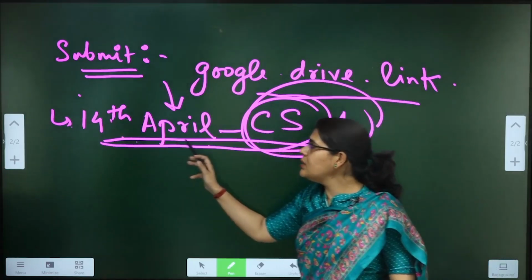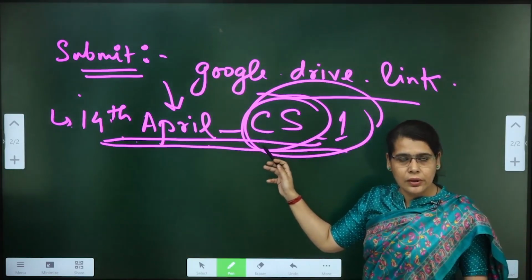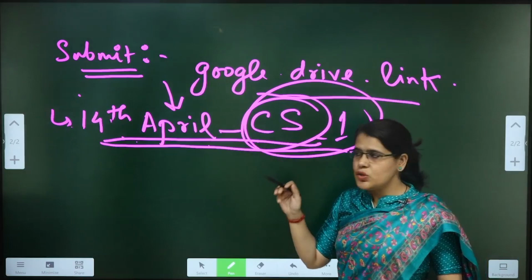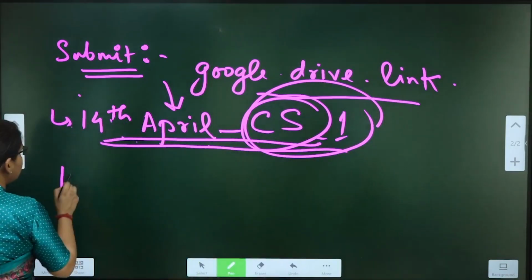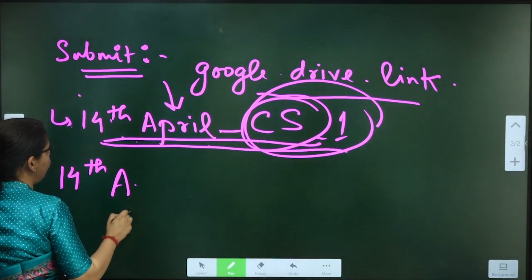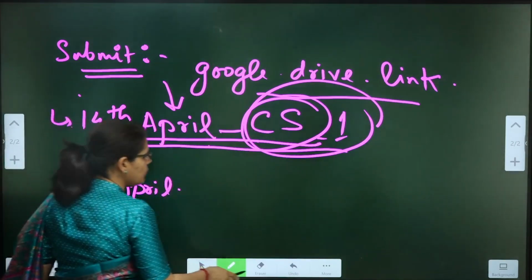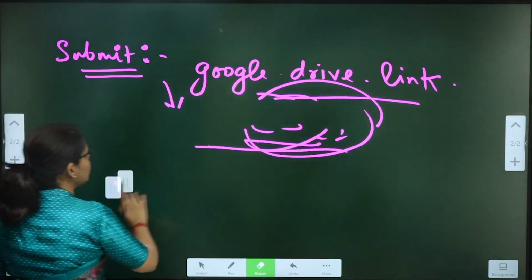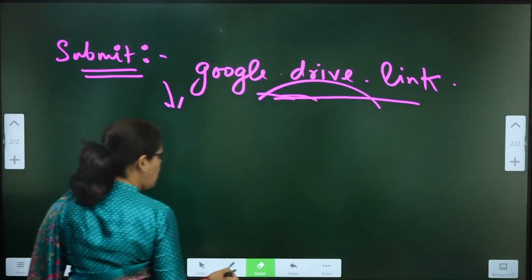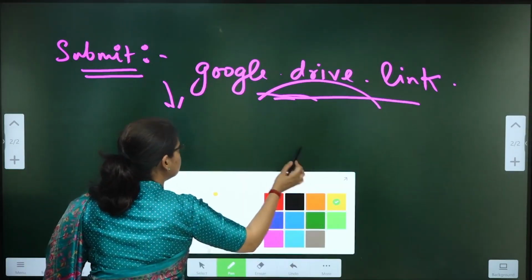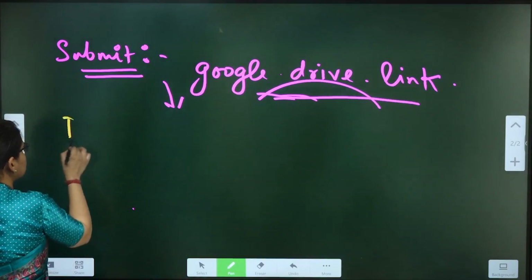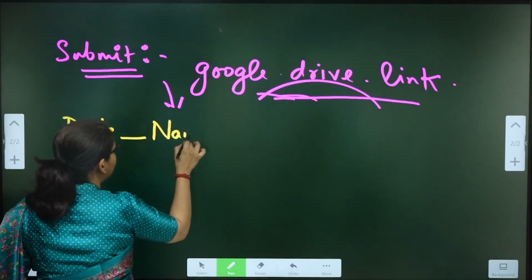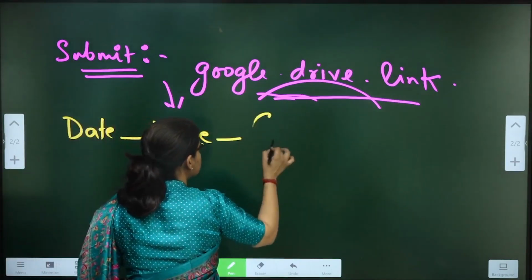So 14th April CS underscore CS. It will be better that you also name the file as per your name. So let me give you the correct format itself. How will you name your files? You will name your files in this manner: date, underscore name, underscore CS.